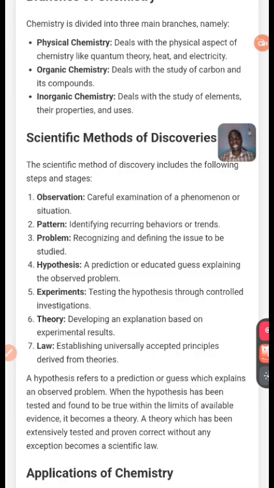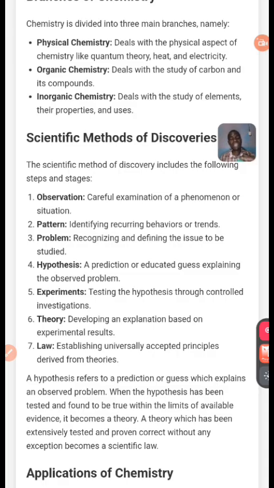What I mean is that when in chemistry we conduct an experiment, we use a method. We use observation, pattern, problem, hypothesis, experimentation, theory and the law. That's how we check whether it is right. When I observe it, after that I look at the pattern, now I look at the problem. Now I look at the hypothesis, what I think in my head can be the solution, spirit and charcoal. Now I conduct the experiment.